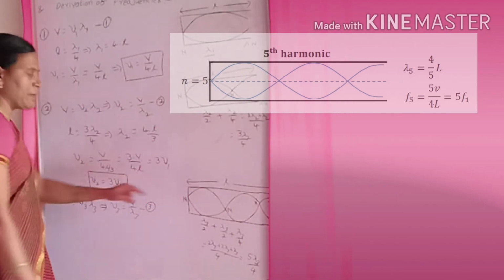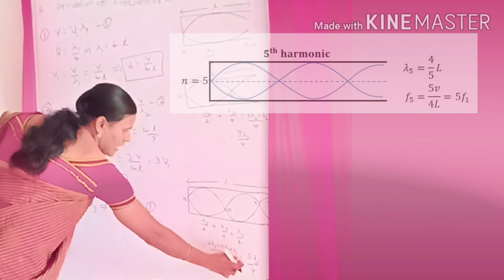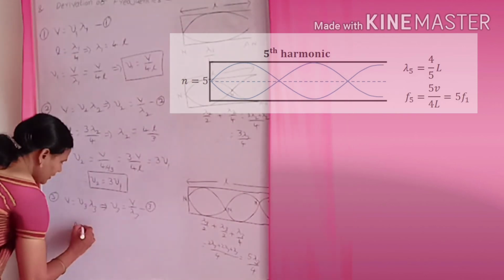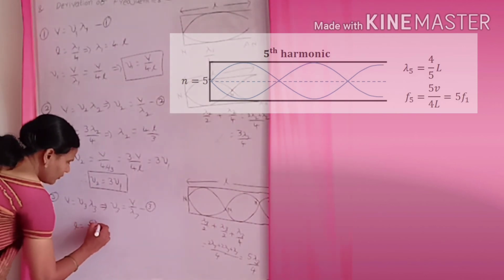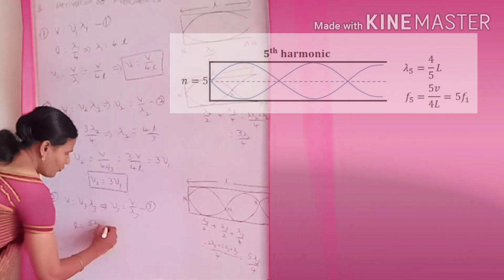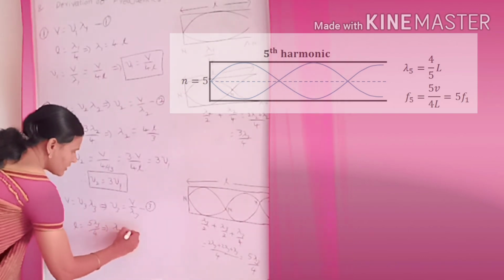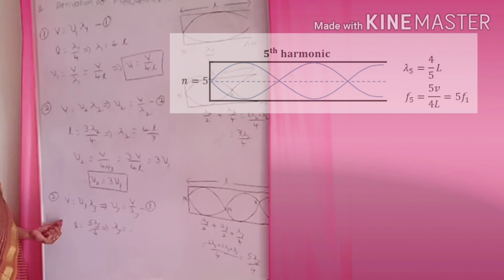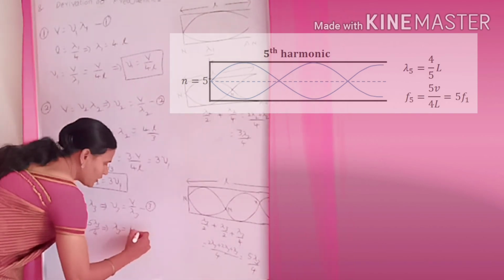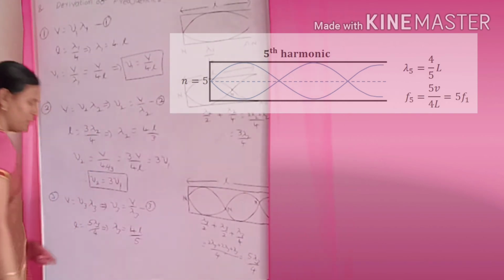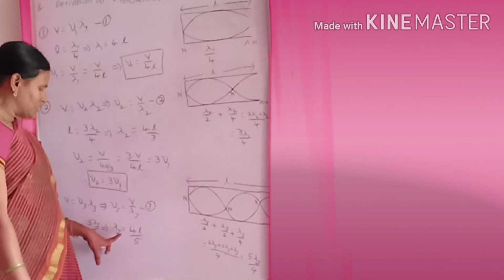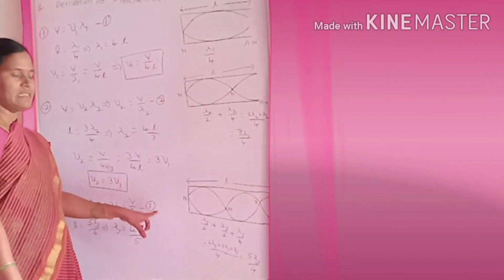But from the figure, L is equal to 5 lambda 3 by 4. From this equation, lambda 3 is equal to, 4 comes to the upper side, 4L by 5. So we get the formula for lambda 3. Substitute lambda 3 in the third equation.